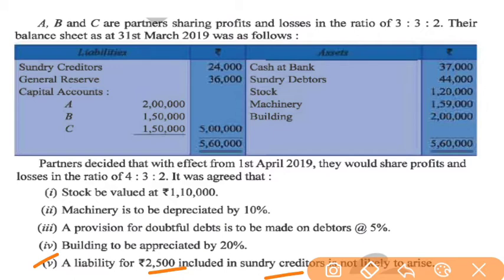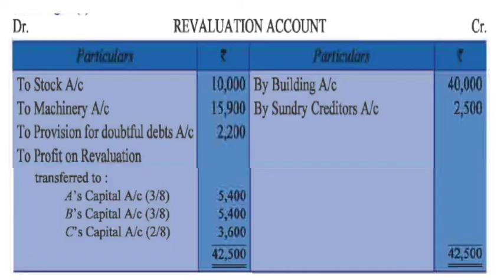If he is not taking the 2500 from us, it will be considered as profit of the firm because now we do not have to pay the amount. So the creditors will be credited by 2500. Now all the transactions are over.